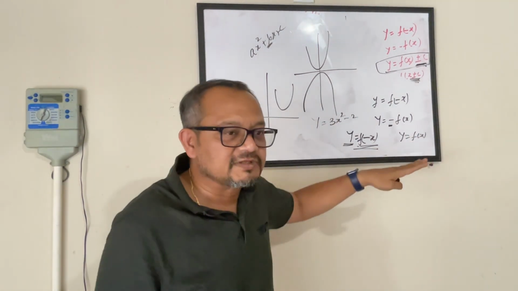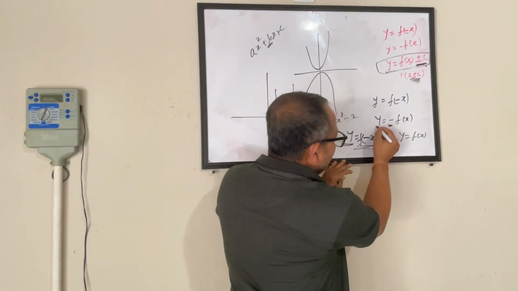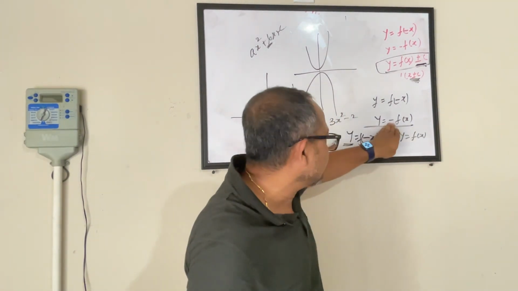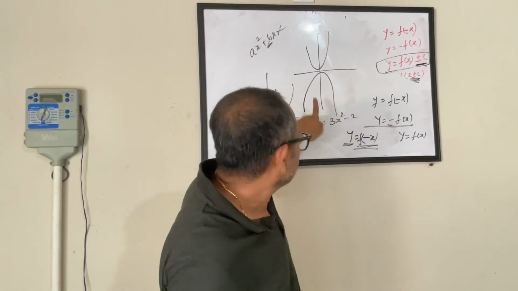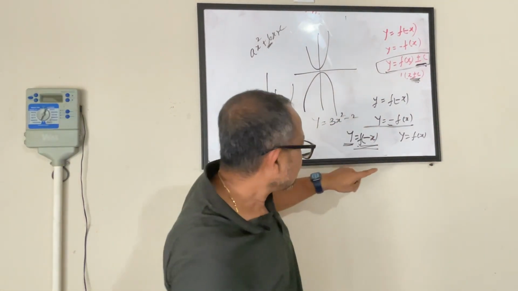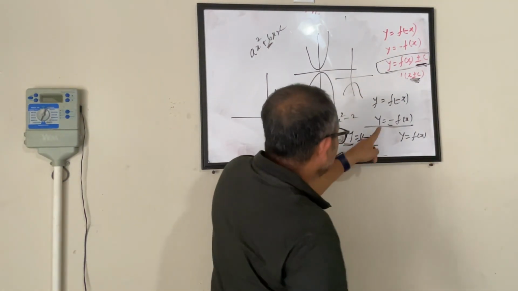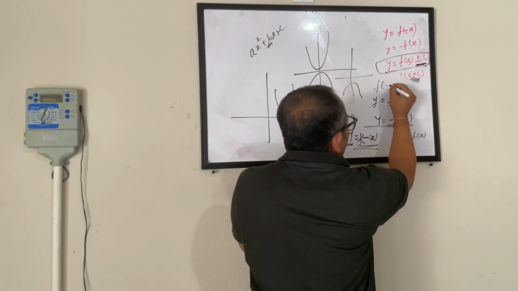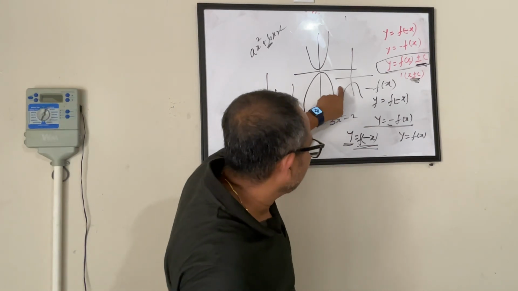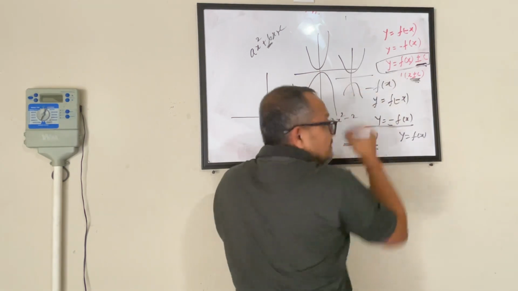I'm just telling you some dirty tricks to remember this, right? So here, what is the interpretation? My value of y is becoming negative. Whatever was positive, that value of y is becoming negative. So everything will become negative when you flip it. Or if the parabola was like this, and you go for function of minus x, meaning whatever was negative before will be multiplied by negative, meaning that becomes positive. So it will flip and become like this.